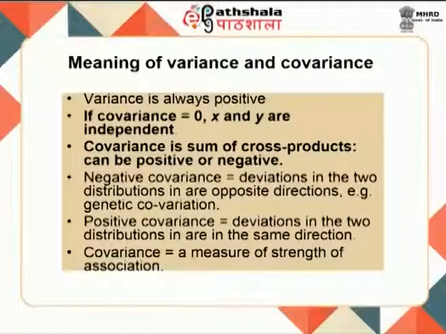So, what is the meaning of this variance and covariance? Variance is always positive. If covariance is 0, then it means x and y are not dependent, they are independent. Covariance is a sum of cross products, so it can be positive or negative. Negative covariance means the deviations in the two distributions are in opposite direction, for example genetic covariations. Positive covariance means the deviations in the two distributions are in the same direction.